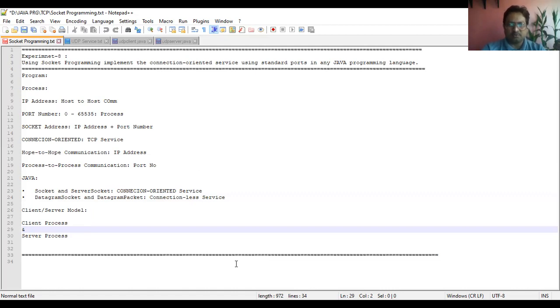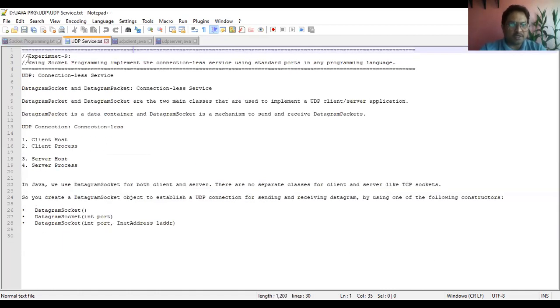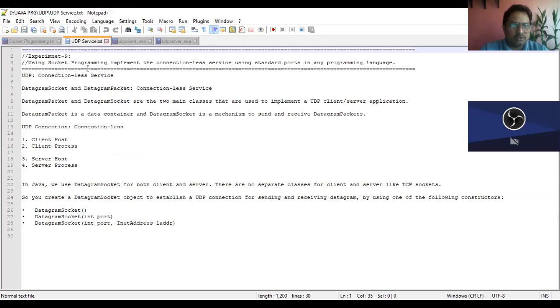So let me know. This experiment is all about using socket programming. We have to implement a connectionless service. Note it down. A connectionless service. For a connectionless service, what you will be using? Yeah, UDP protocol. The service provided by UDP protocol is connectionless.